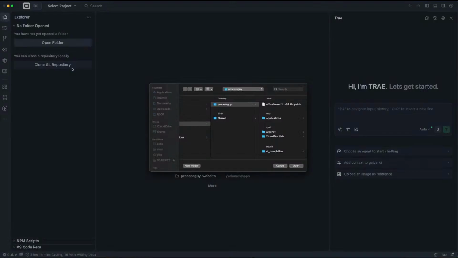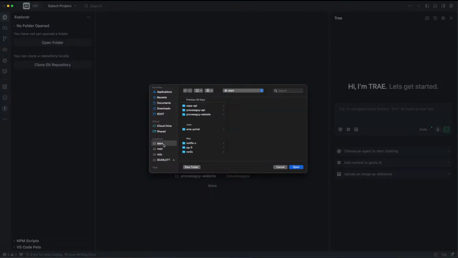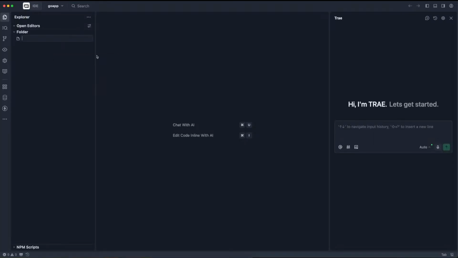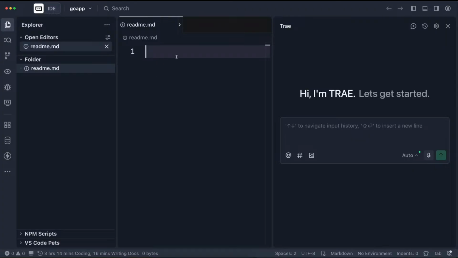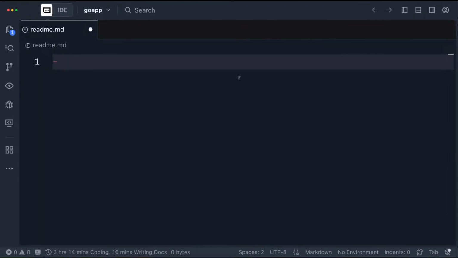Before we continue, let me create a folder. That's where our project will be, so that I can be typing one or two things as we go ahead. My root directory is going to be inside, let's say, my base folder, and I can just say Golang go app. That's what I'm calling it. So this is my Go app. I just want to have a README file, README.md, and the idea is that's where we're going to be putting more of what we're saying, so that you can see what's going on as we talk. We look at the features where we are, and then we go ahead to other parts of the system.